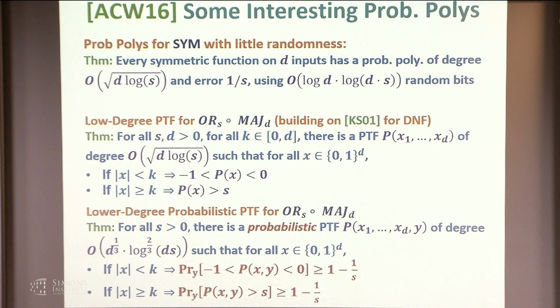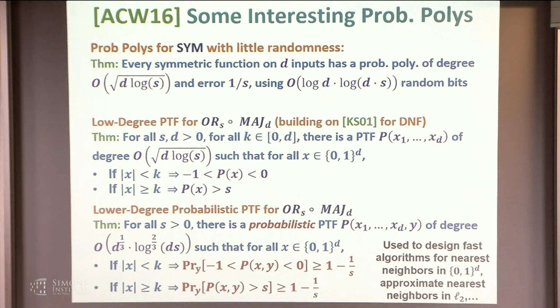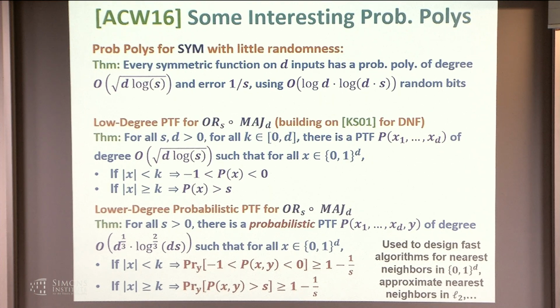So these two theorems we use purely algorithmically. It's quite possible they could be used for lower bounds in some way. We use them to design fast algorithms for nearest neighbor in the Boolean hypercube, approximate nearest neighbors in the L2 norm, and stuff like that, improving over lots of different results in the log dimensional case. But it's quite possible these things could be used for other stuff.